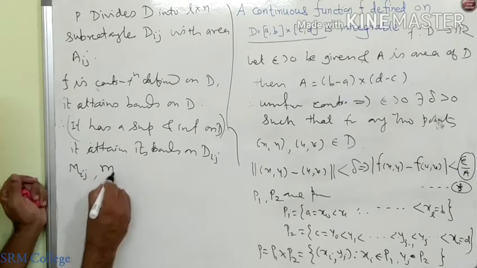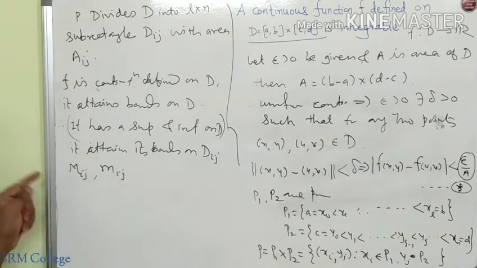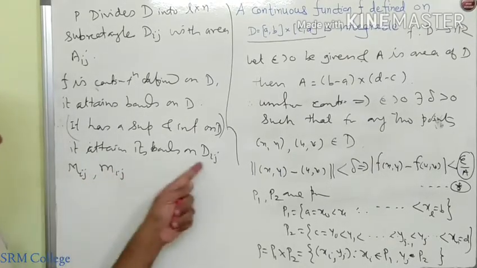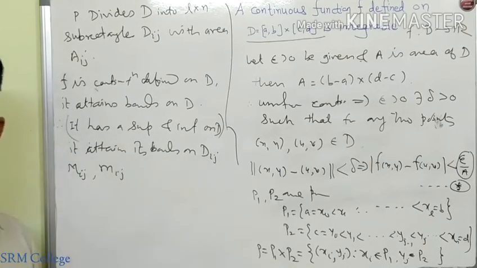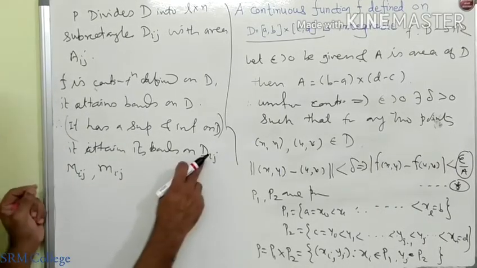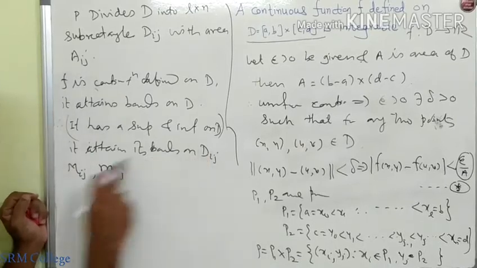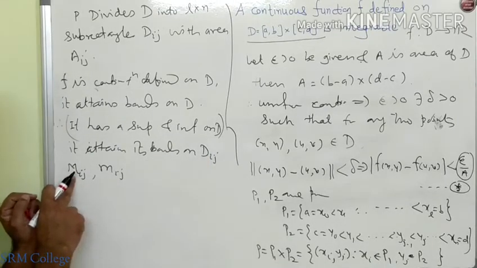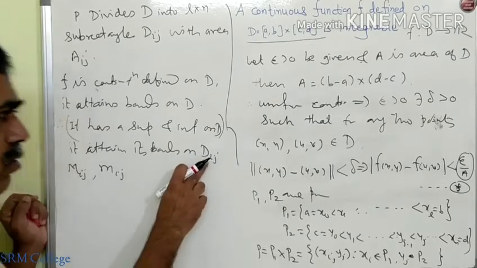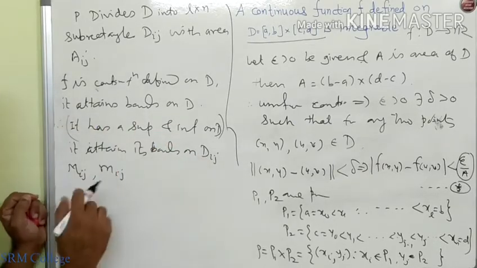Suppose capital Mij and small mij are the supremum and infimum of f on Dij. That means at some point of Dij, the function has its supremum value capital Mij, and at some point of Dij, the function has its infimum value.